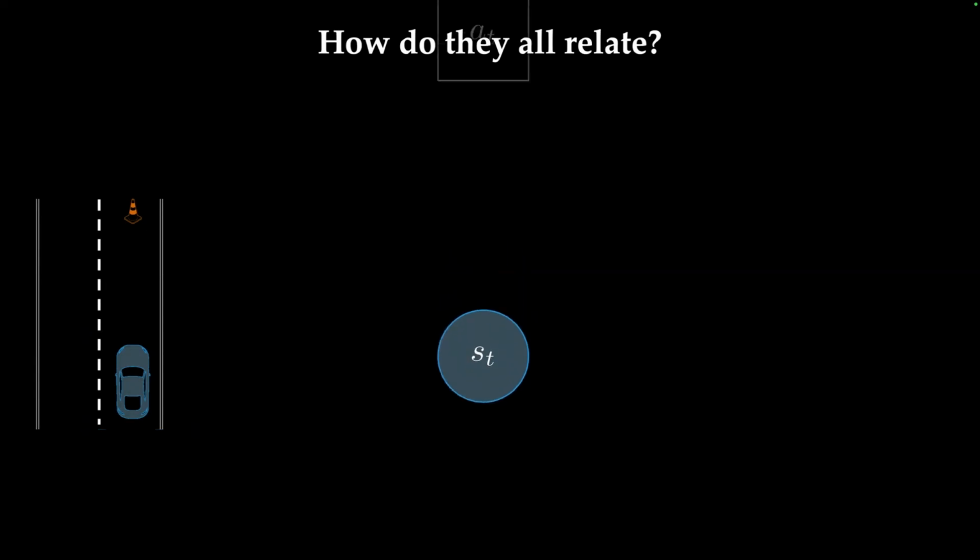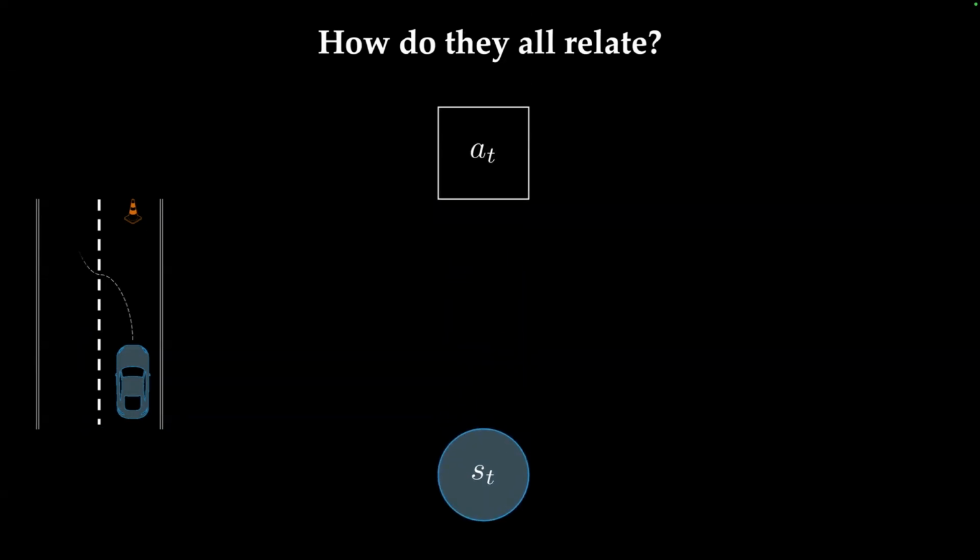The goal would be to take some action. In this case, say we want to avoid this obstacle, and we would get some reward for taking this particular action to avoid it. We could also take a different action and say, do nothing, and this would have a small penalty because it's a cone, we would hit it, or you could have a large penalty if you veer off the road.